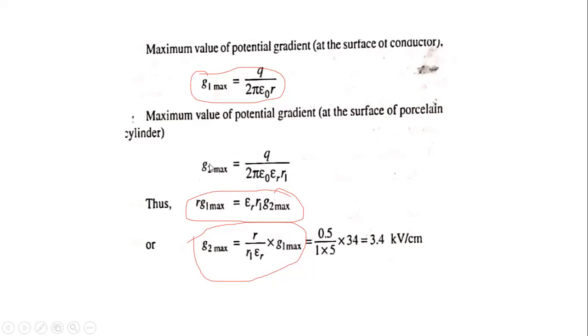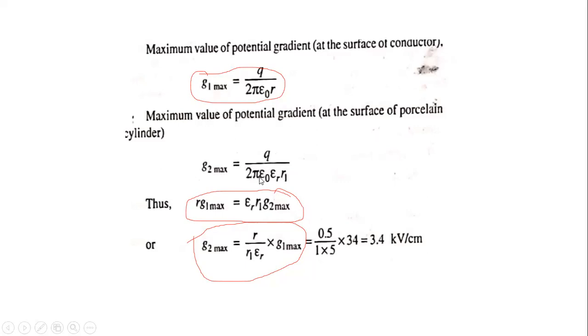Next, we know the formula for G2 max, that is equal to Q by 2 pi epsilon naught epsilon r into r1. By using this formula, we calculate the G2 max value.